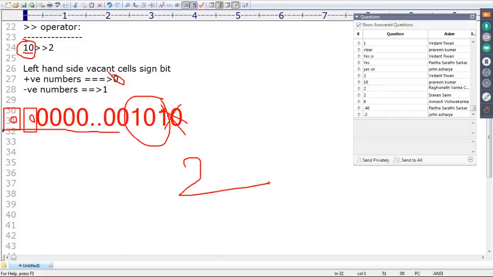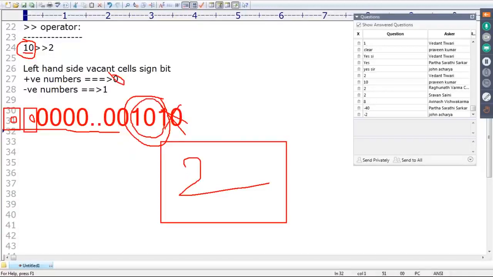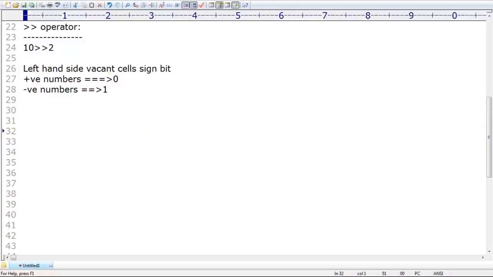Left hand side vacant cells we require to fill with the sign bit. But if it is a positive number, the sign bit is always 0. That's why adding 0 there is of no use. Then what is the output? We are going to get only 2 bits because the last 2 bits are gone. Then automatically 1 0, and 1 0 is nothing but 2. Clear? Are you able to understand?